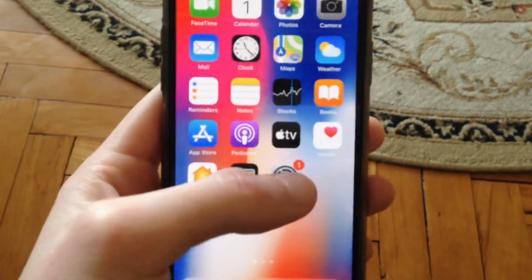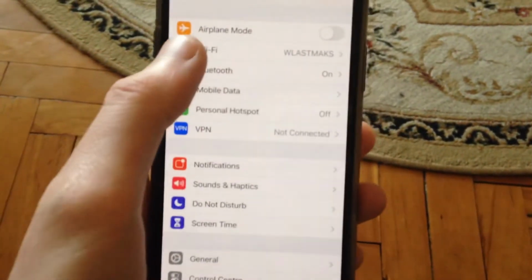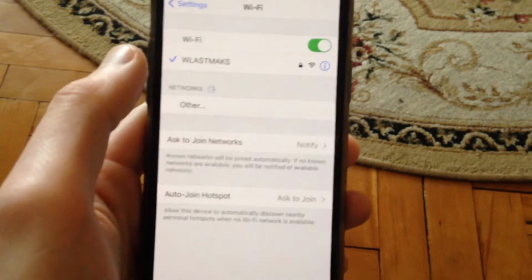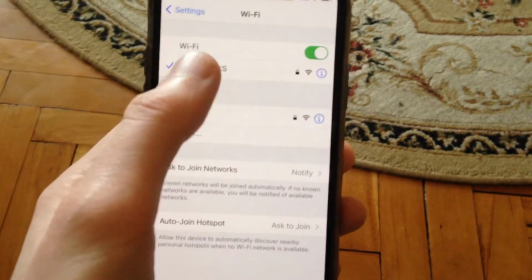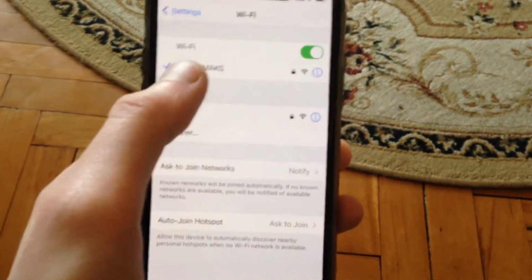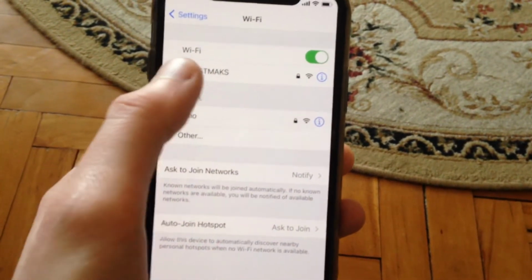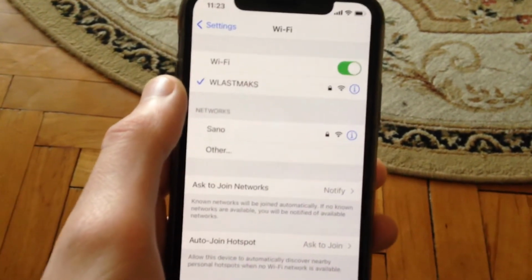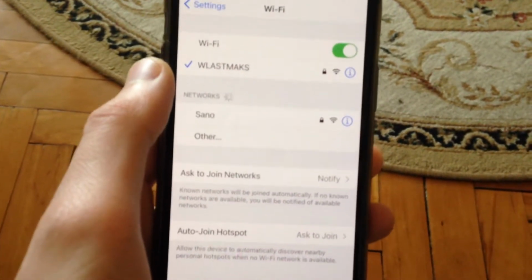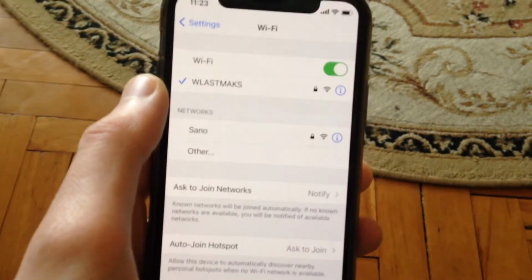So first thing, just go to the settings, and in the settings you need to find Wi-Fi. So just tap on Wi-Fi and just check if you're successfully connected here to your Wi-Fi, and also you don't see here yellow color, so it means that you have no internet access. Another thing you can also try is just restart your Wi-Fi router, so sometimes it also helps.